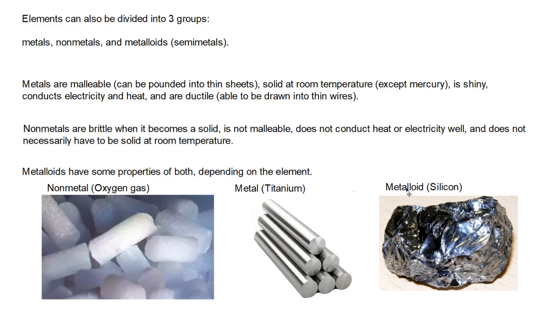So this metalloid is silicon. It's shiny and it looks like it conducts electricity. That's why it's used a lot in computers, but it doesn't have the other properties. For example, it might not actually be malleable, or it might not actually be able to be drawn into thin wires. Actually, it can, but it might not be malleable. Or maybe it's just a metal. I don't know, but there are properties that distinguish metalloids from metals, definitely.